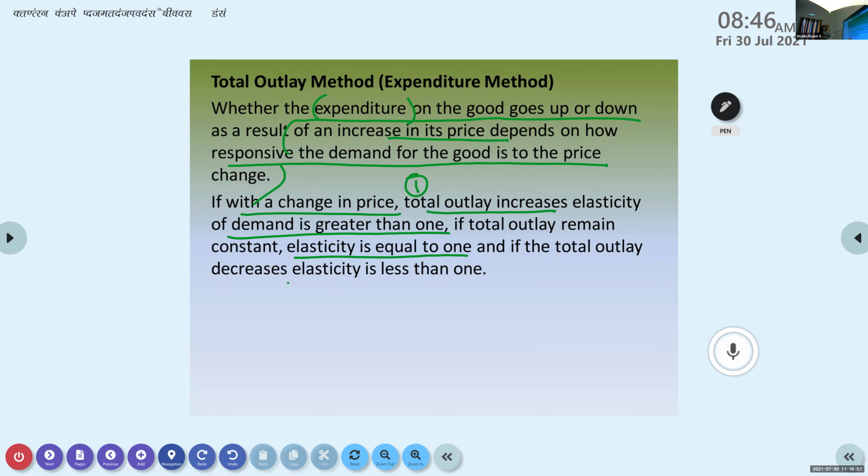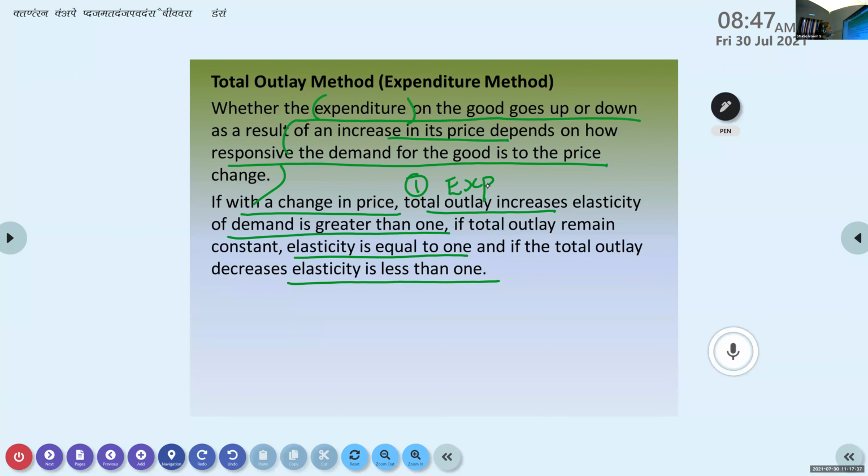It is a general statement, like the five cases you learned before: perfectly elastic, perfectly inelastic, relatively inelastic. In the same way, here also we have different points. When there is a change in price, there are three outcomes. If expenditure increases, elasticity of demand is greater than 1.